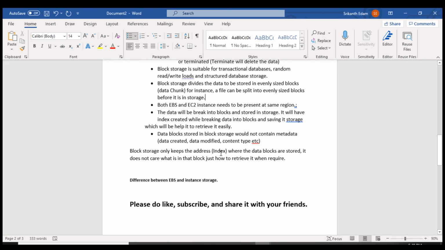So this is about the EBS volume type. In the next class we are going to discuss the instance storage, and the difference between EBS volume and instance storage.